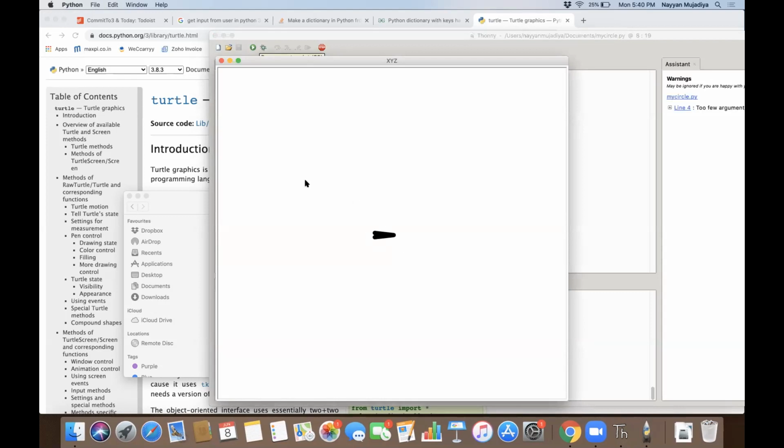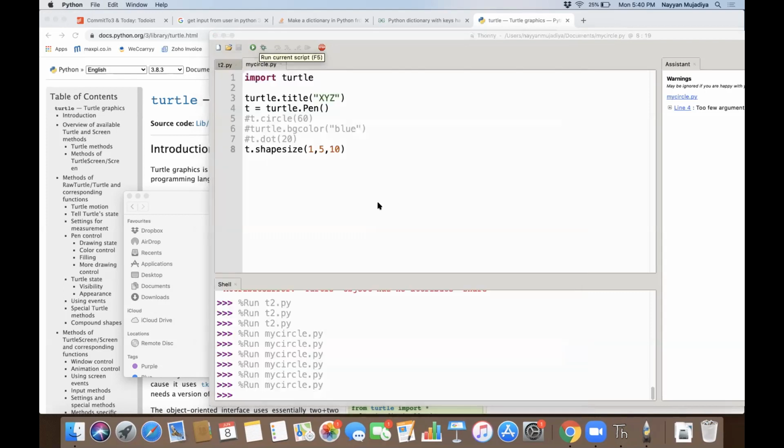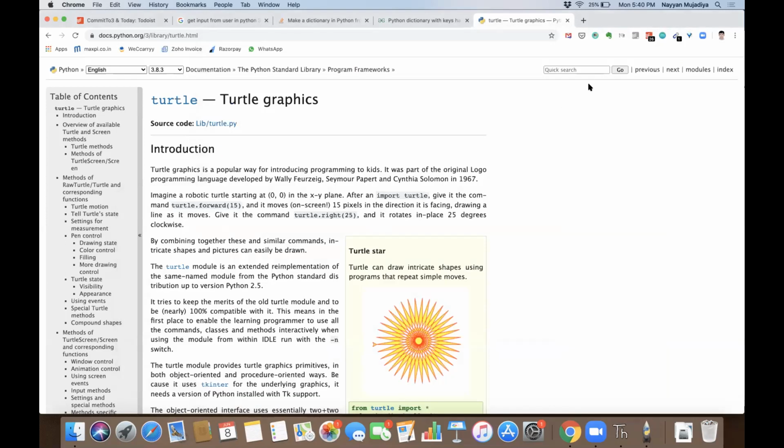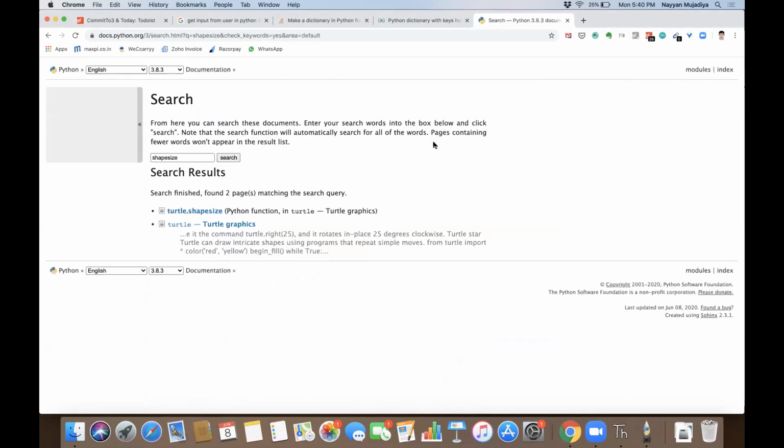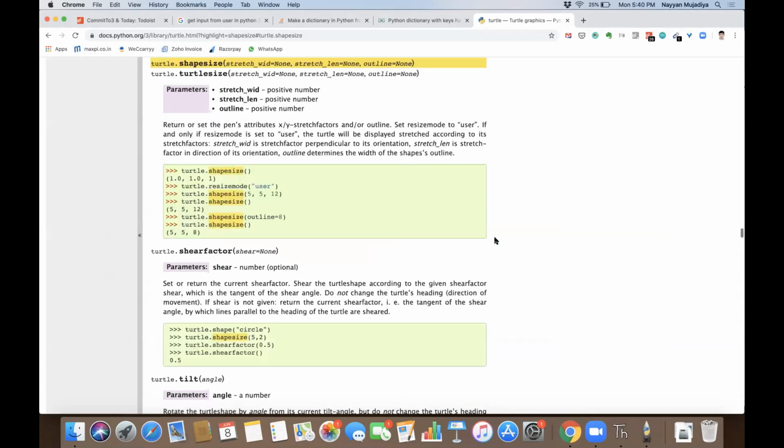So if you see, it's t dot shape size 1, 5, and 10. When I give 1, 5, and 10, it gives me this output. Now we don't know what is 1, what is 5, what is 10. So what is good practice to do is you go to the documentation and search for shape and size.